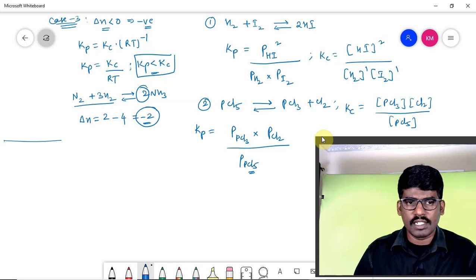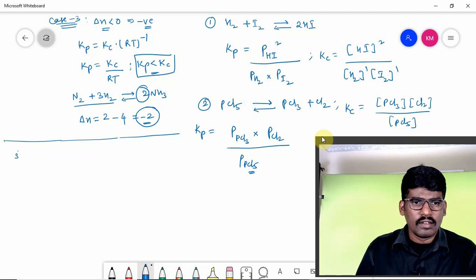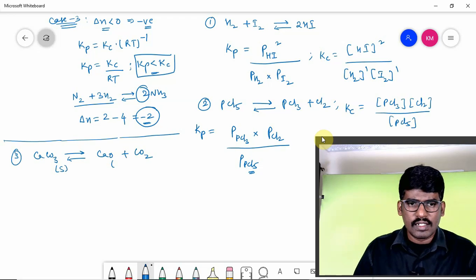And take one more example. CaCO3 reversible with CaO plus CO2. This is solid, this is solid, this is gas. So now if I write the Kp expression, Kp will be equal to partial pressure of CO2. That's all.